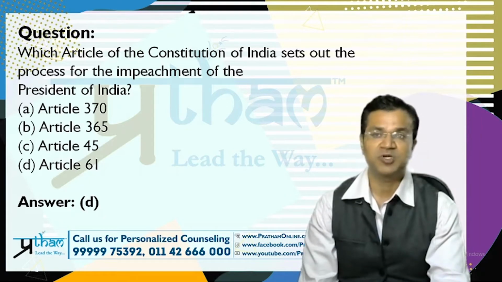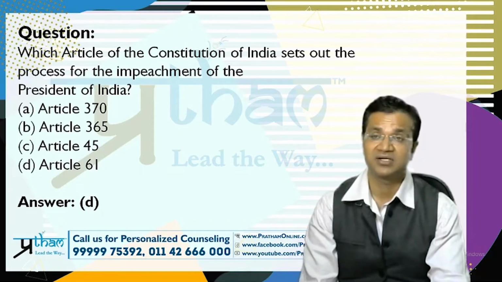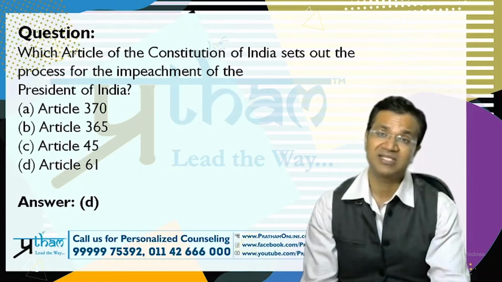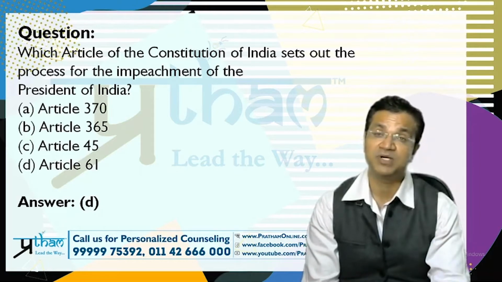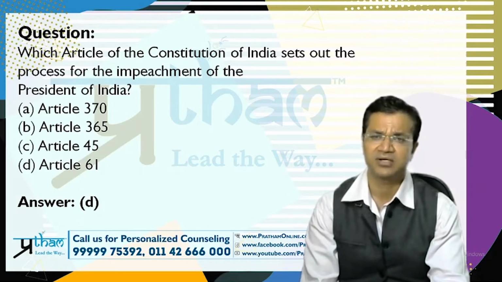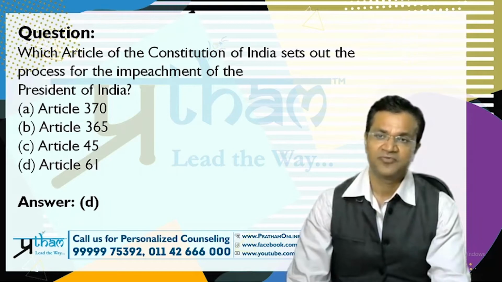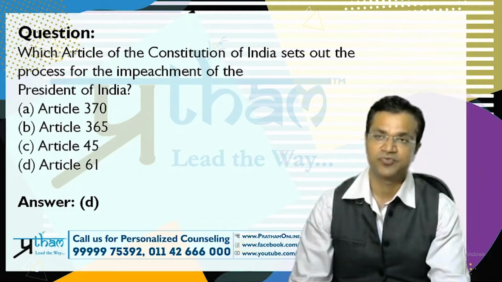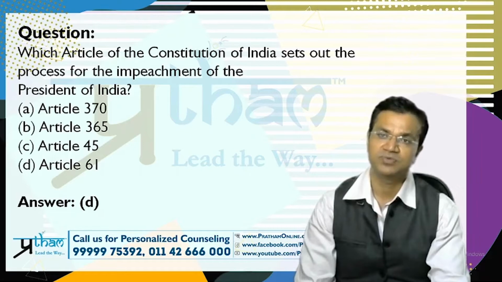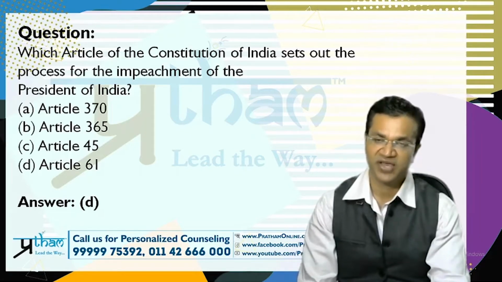But since the word impeachment was mentioned in that particular editorial or article, they have brought in this word and asked about impeachment from the Indian point of view, the Indian context. Of course, the answer is Article 61. But from a US-related article, wherein they are talking about the impeachment of the President of the US, they have directly jumped to the Indian context. So we can see that this question is indirectly related to this particular article of the newspaper.